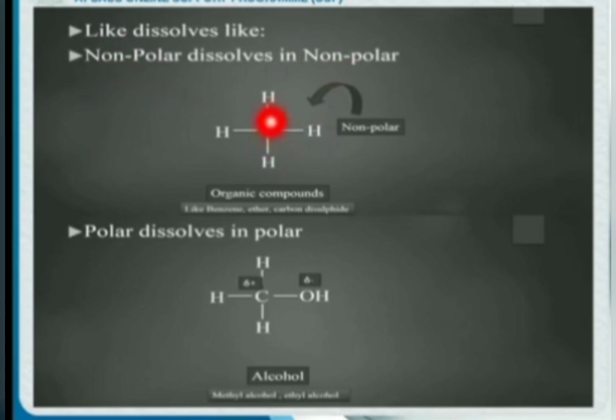It is a non-polar compound. What is the meaning of non-polar? Equal sharing of electrons between the elements. They are termed as non-polar, and polar will dissolve in polar. It is methanol or methyl alcohol. Polar means poles, where a partial positive end and a partial negative end are formed, and it is an alcohol termed as methyl alcohol.